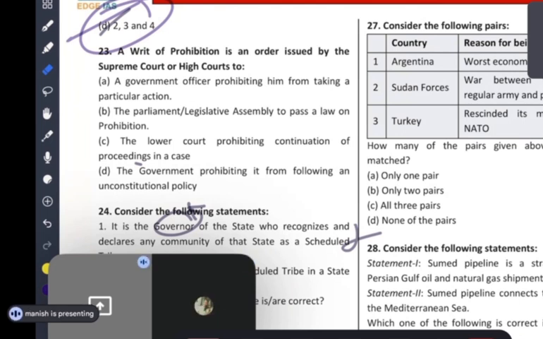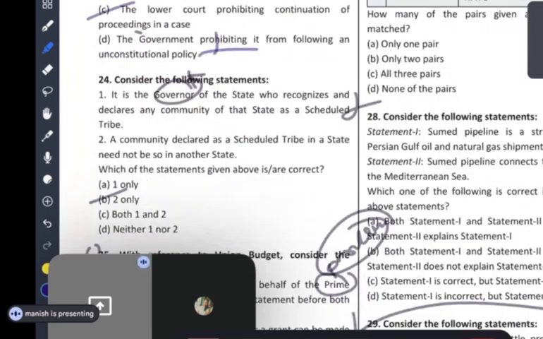See, tell me guys what can be the answer. Yeah, because the question is talking about the Supreme Court or High Court, so why the hell would the government come into the picture? And it will always go from higher to lower. So guys, even if I don't know whether it goes lower or higher, why would the government and parliament come in between? The question is saying it is issued by the Supreme Court or High Court. So guys, this way, we can actually reach the answer.